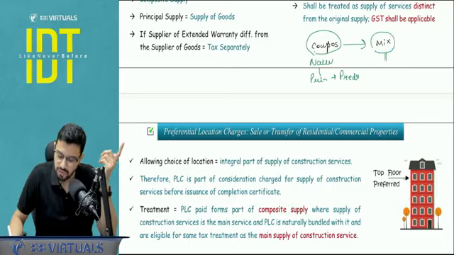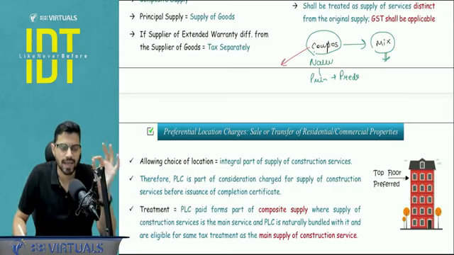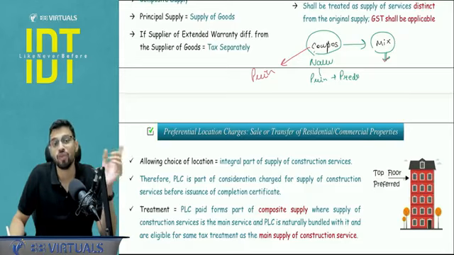So here there is an artificial bundle. How does the taxation differ? Composite supply is taxed as per the rate of tax of the principal element, but in mixed supply the entire value is taxed and the GST rate of the highest item will apply.